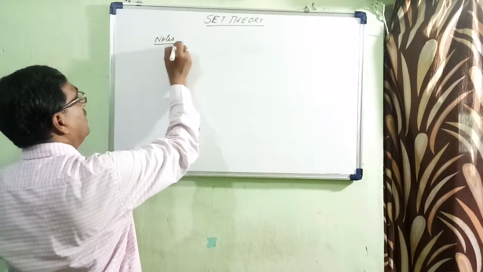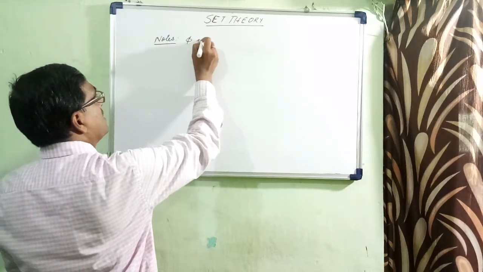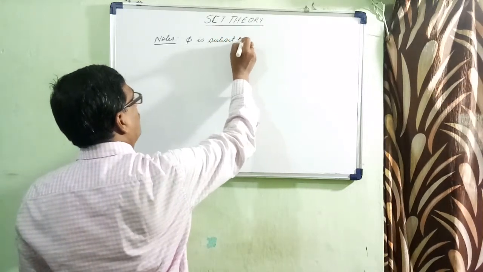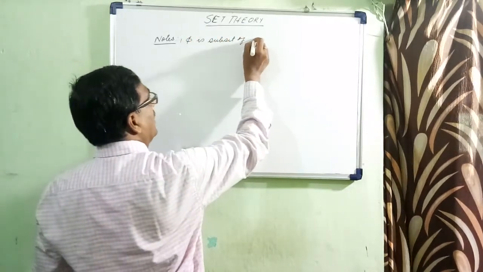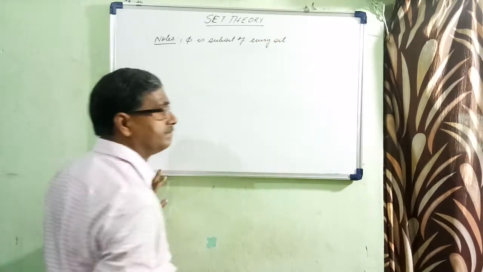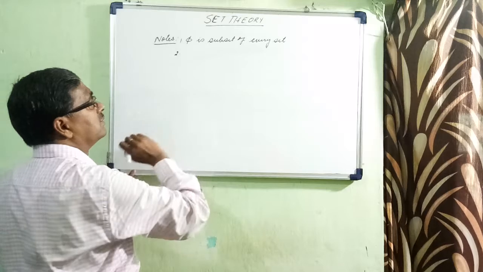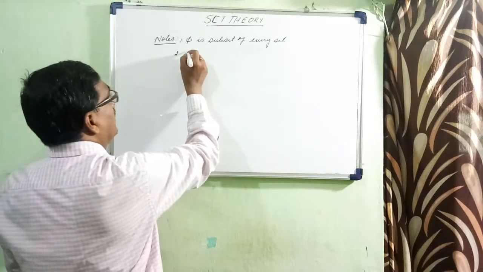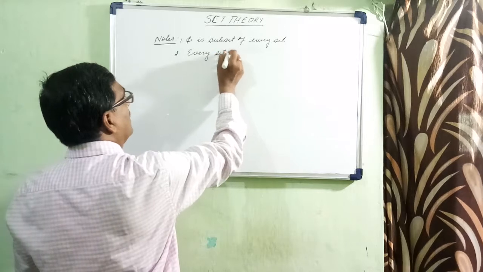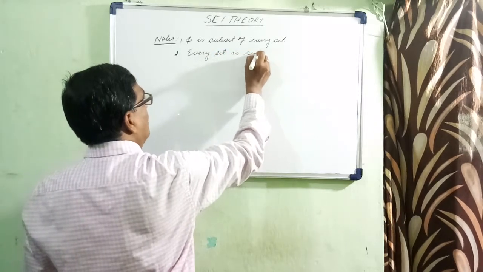Phi is a subset of every set. Second, every set is a subset of itself.